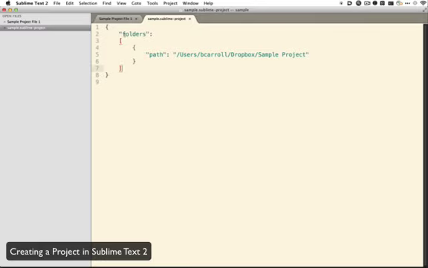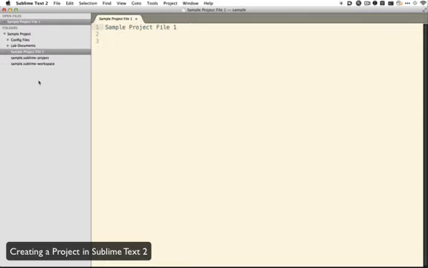So what you do is folders, colon, inside your square brackets and your squiggly brackets, you put the path to your folders. And you can add multiple lines here if you wanted to. The Tuts Plus video covers it in more depth, but for me, this is how I use it. So there's the path that I want to use. And as soon as I Command S and save that, you can see all of a sudden on the left-hand side, all those folders showed up. So I can close this out now.